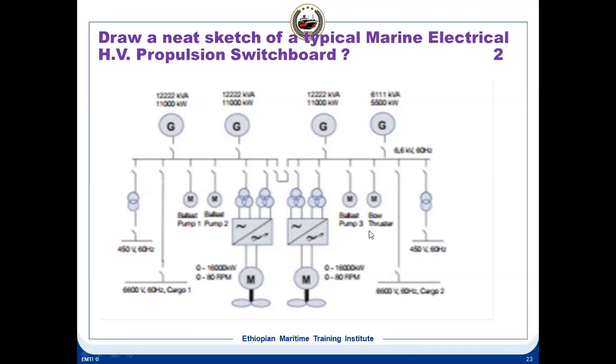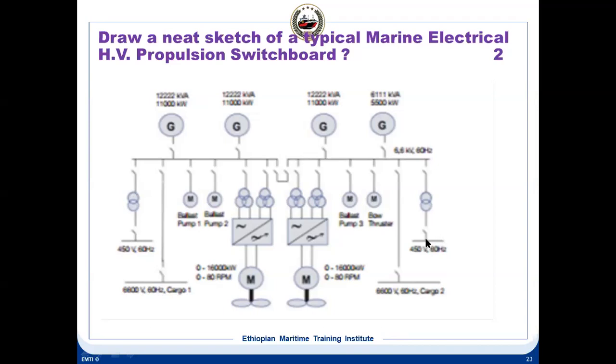In addition, they have shown some ballast pumps and a Botester pump. Ballast pump number 1, 2, ballast pump number 3, and the Botester. So this is also high voltage. We can say it's a filter breaker which is feeding the ballast pump. In addition to this, you can see one connection here which is coming here. This is also high voltage. So this is basically high voltage, and this is low voltage, because this is a step down transformer, 450 volts 60 hertz, and this is the 6600 volts cargo switchboard. This is starboard side high voltage, starboard side low voltage.